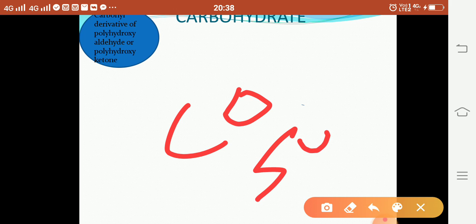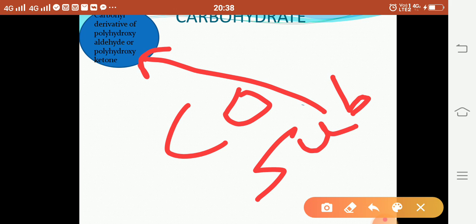First topic is carbohydrate. Many times in the exam the question is asked: what is carbohydrate, and classification of carbohydrate. Carbohydrate is the carbonyl derivative of polyhydroxyaldehyde or polyhydroxyketone, or the substance which yields such compounds on hydrolysis.